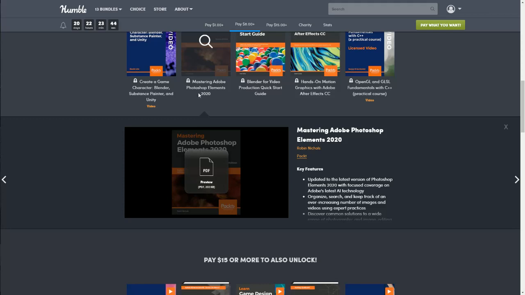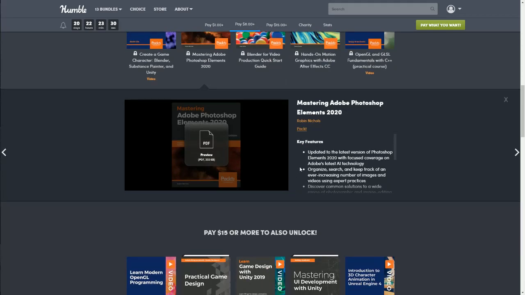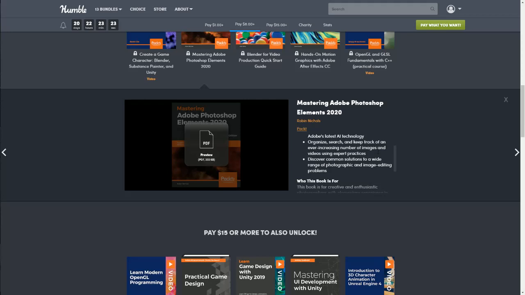Next, we have Mastering Adobe Photoshop Elements 2020. You can click here to view the preview. This includes updates to the latest version of Photoshop Elements 2020 with focused coverage on Adobe's latest AI technology. Organize, search, and keep track of an ever-increasing number of images and videos using expert practices. Discover common solutions in a wide range of photographic and image editing problems.